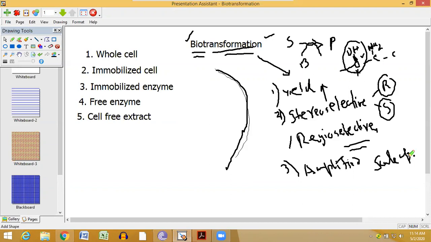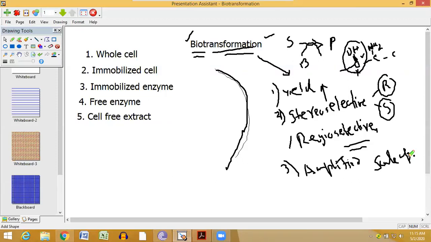If you want to scale up this reaction through chemical means, then you need to design the entire reactor, their construction, everything you need to change, and that is very costly. The more solvent it consumes, again very costly. But if you use a microorganism, you can amplify to any extent, because a microbial culture you can scale up to any extent.